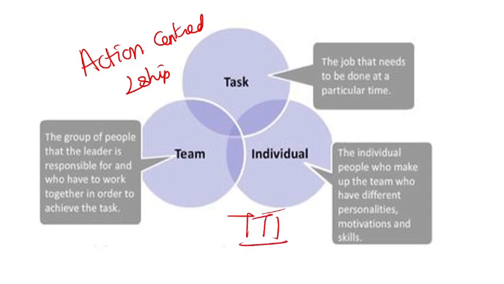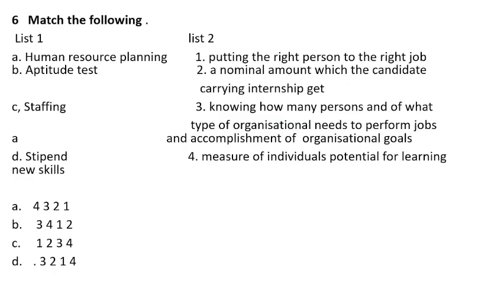Question number 6, human resource planning, aptitude test, staffing and stipend. This is a match the column type question.